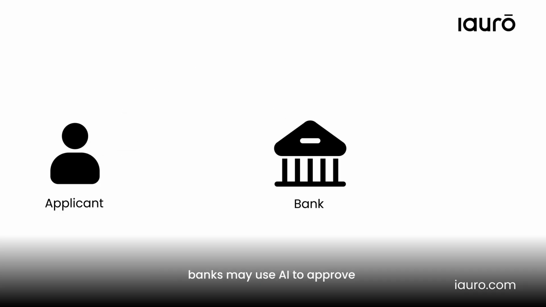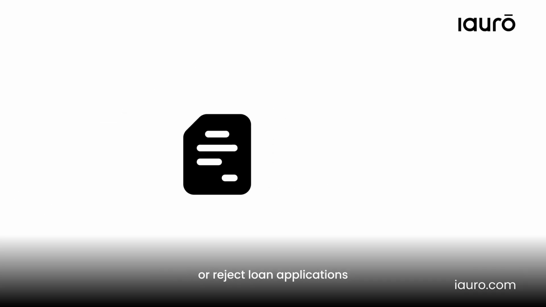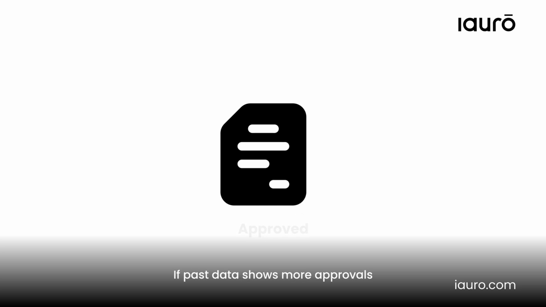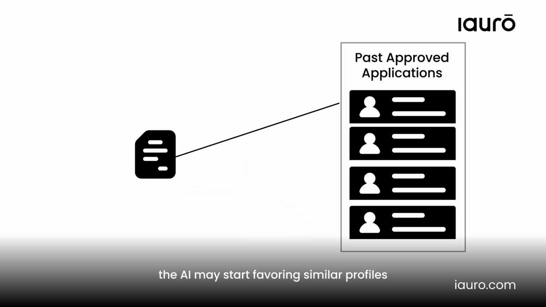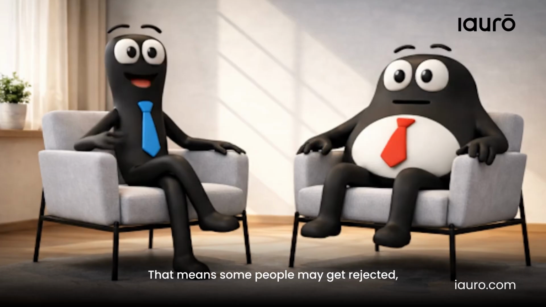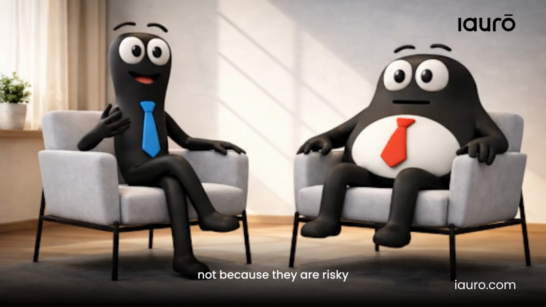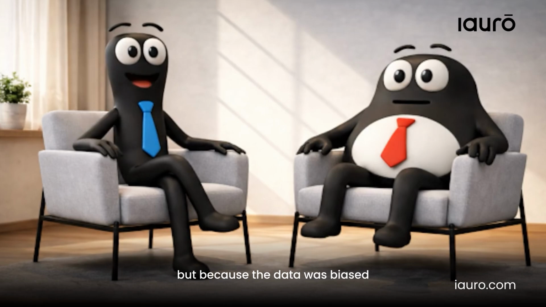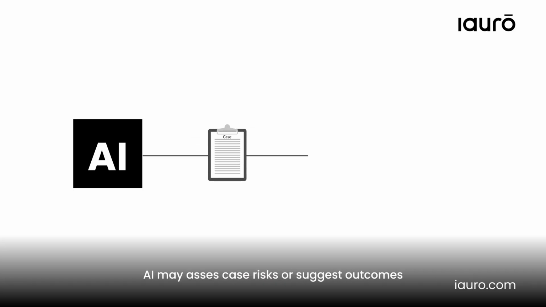In finance, banks may use AI to approve or reject loan applications. If past data shows more approvals for certain groups, the AI may start favoring similar profiles even if new applicants are equally eligible. That means some people may get rejected, not because they are risky, but because the data was biased.